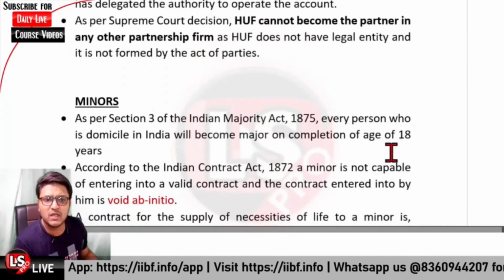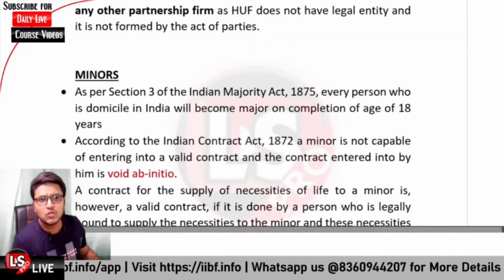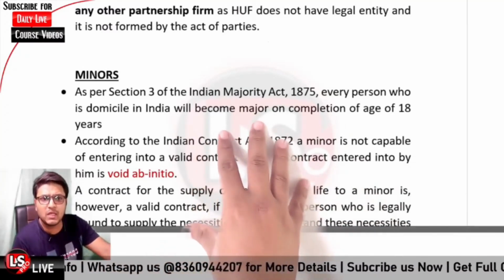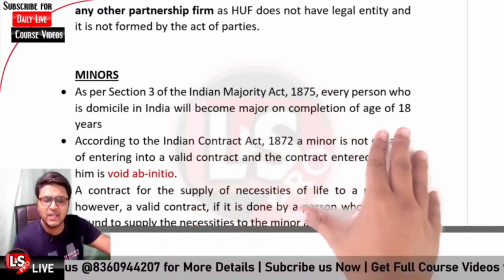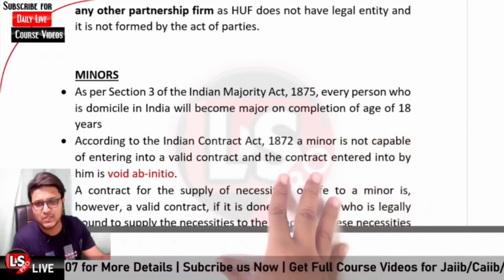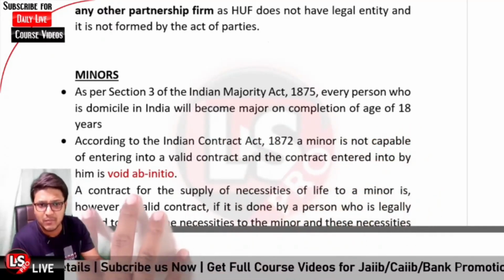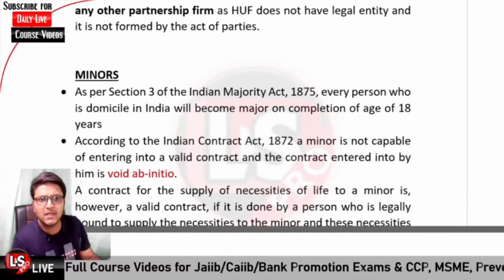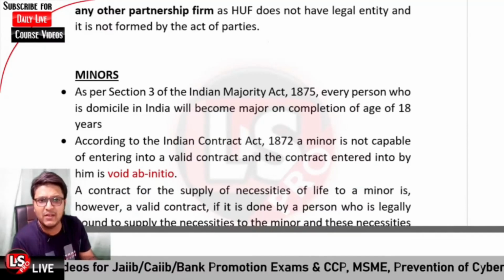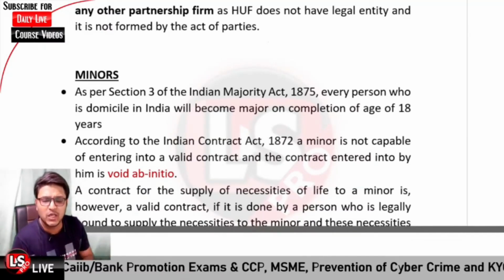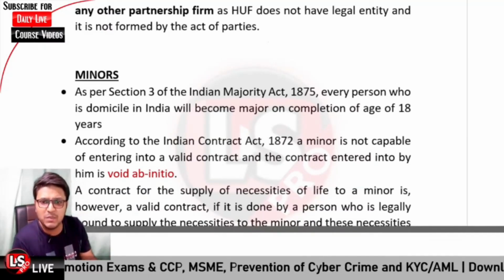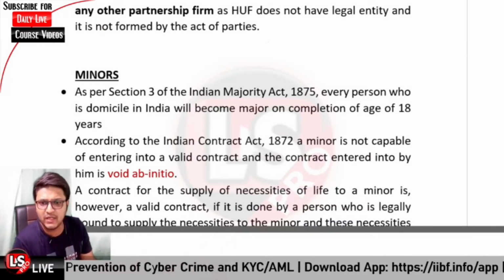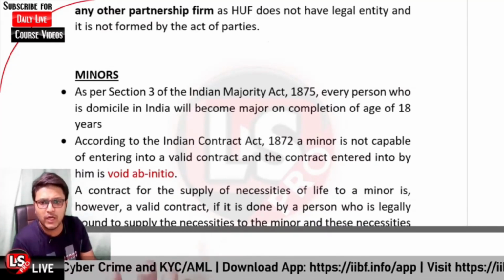So section 3 of the Indian Majority Act 1875 says every person who is domiciled in India will become major on completion of the age of 18 years. So if any person is below 18 years, he is a minor. And as per the Indian Contract Act 1872, a minor is not capable of entering into any valid contract. Further, if any contract is entered into by the person, that would be void ab initio.